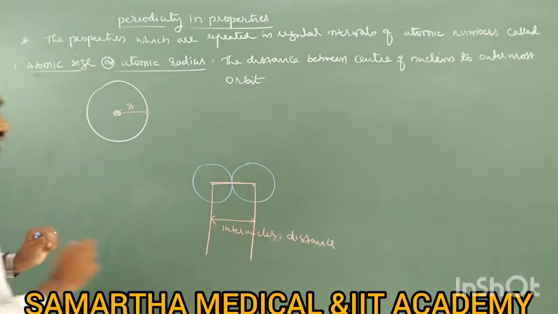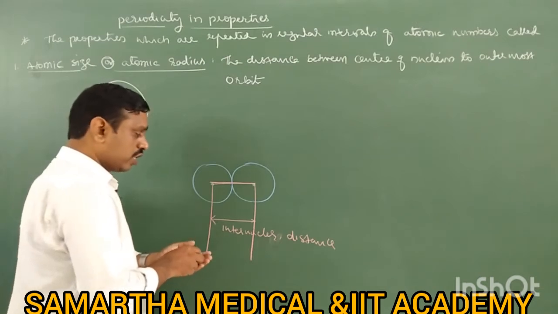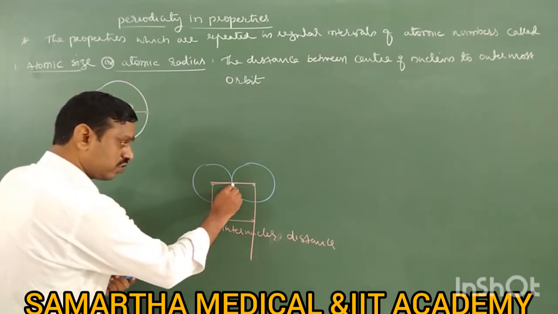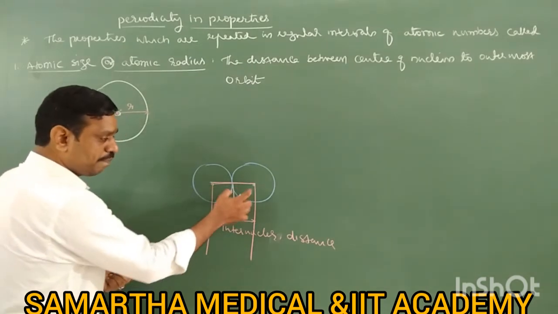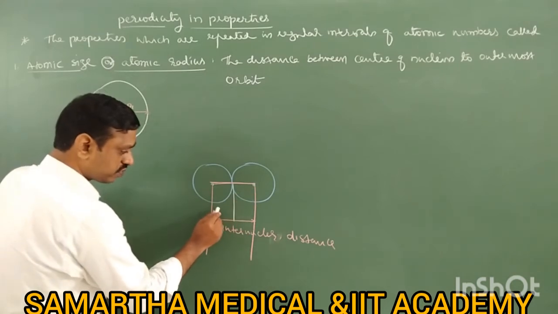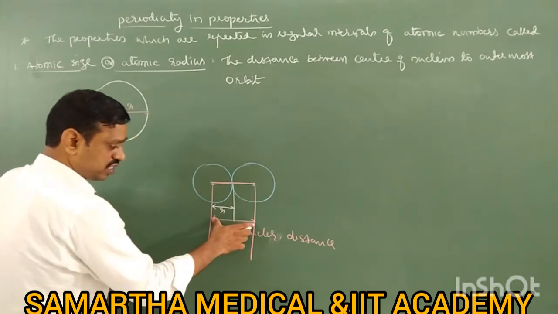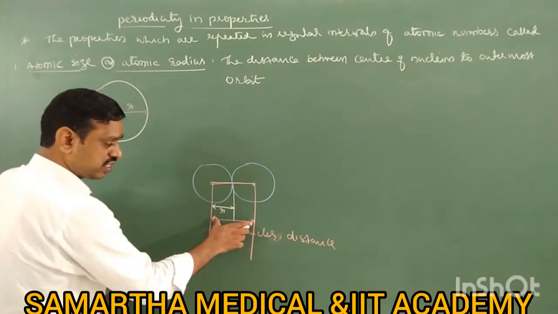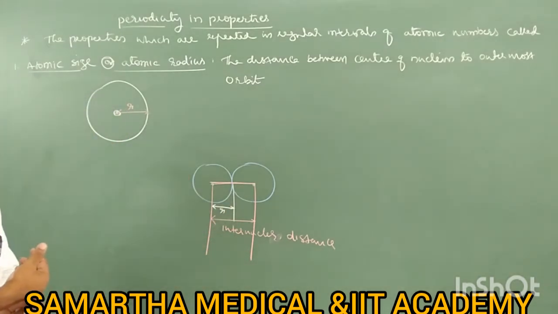Once you calculate the distance between two nuclei, then what is atomic radius? Atomic radius is nothing but half of this. Now here to here is the atomic radius, and here to here is also the atomic radius. This is the internuclear distance. Internuclear distance divided by 2 gives the radius or atomic size, the atomic radius. So this is the indirect method to calculate the atomic radius or atomic size.